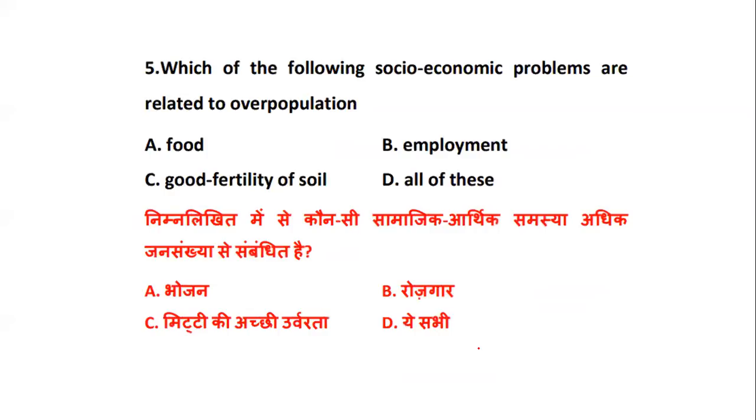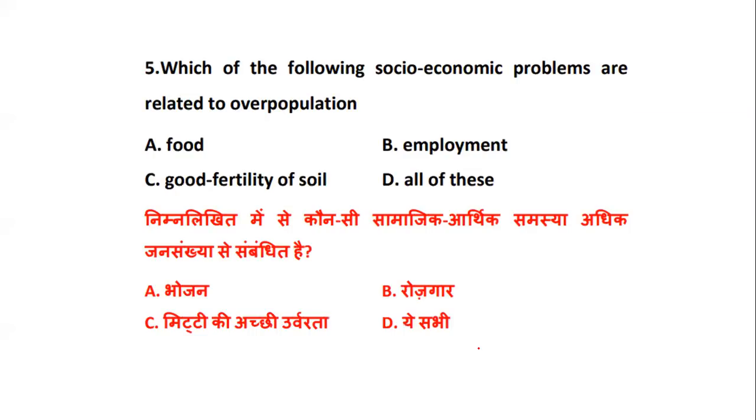Now, which of the following socio-economic problems are related to overpopulation? The question is about overpopulation, but which are the socio-economic problems? Whether it is food, employment, good fertility of soil, or all of the above. I'll repeat again, which of the following socio-economic problems are related to overpopulation?